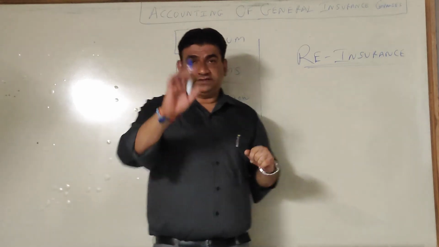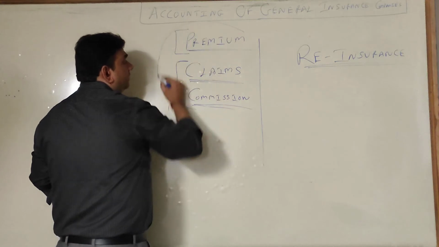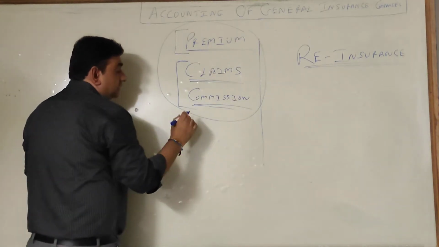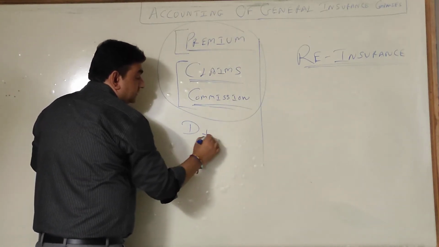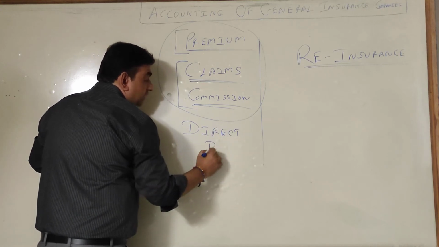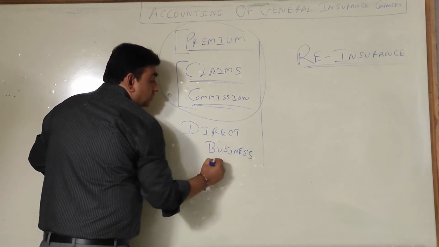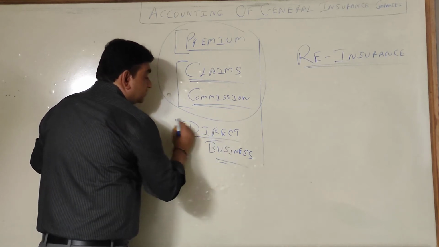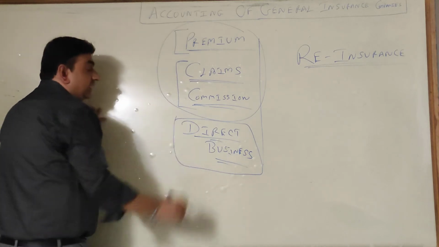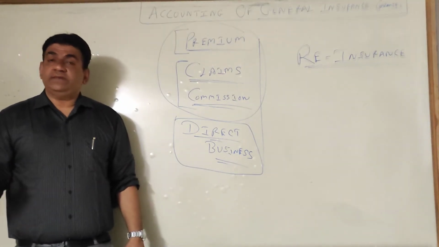Got it? Now listen. What I explained before coming to reinsurance is called direct business. Direct business means you are ready to take the full risk. You don't pass your business to anybody.